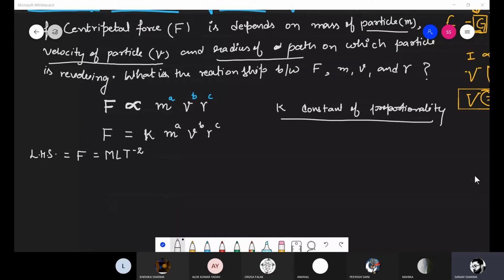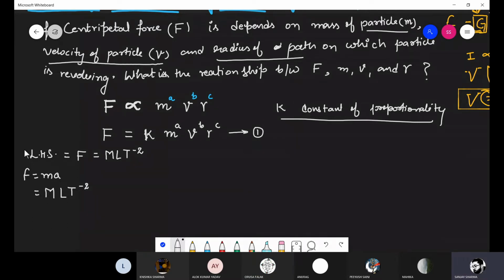ठीक है, ये डायमेंशन आपको पता है कि नहीं पता है फोर्स की? बिकॉज force is equal to mass into acceleration. So the dimension of mass is M and the dimension of acceleration is LT minus 2. So this is clear, my dear students? Yes, sir. Fine.